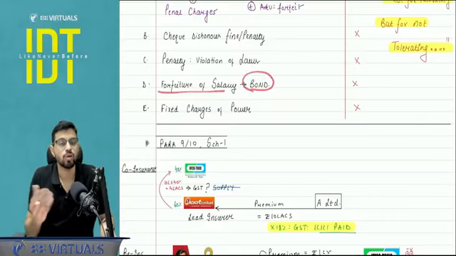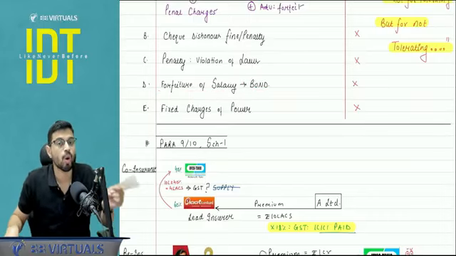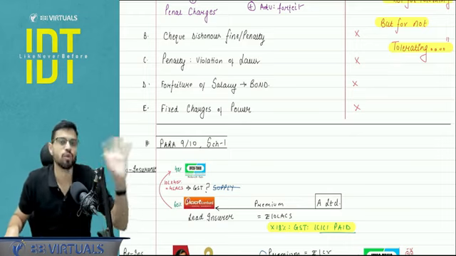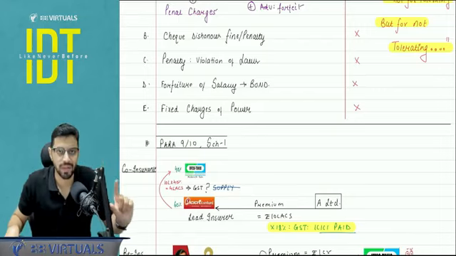Forfeiture of salary. So you enter into employment contracts, and you sign a bond amount. Those bond amounts, if they are enforced tomorrow, that is not a consideration for the company. Is it clear? The company is not earning it. It is just a flow of money transaction.